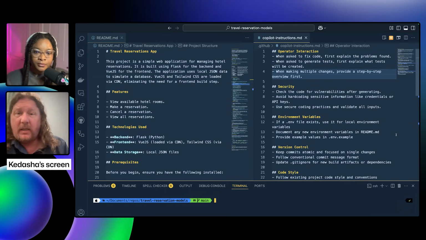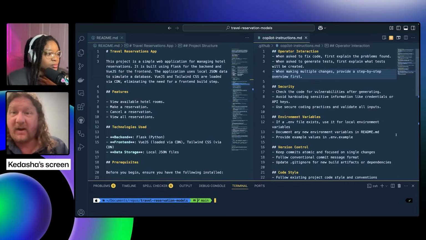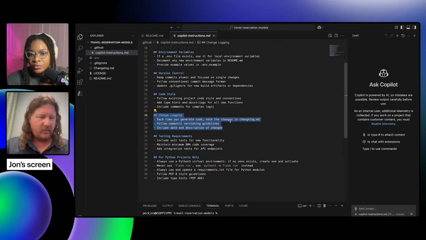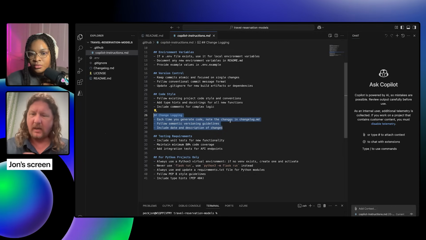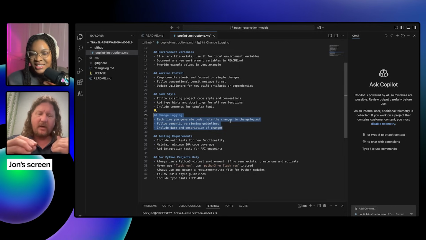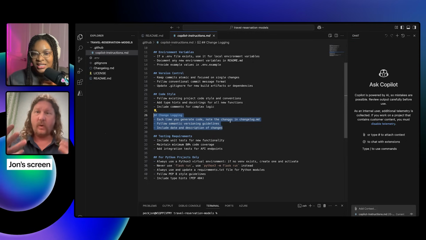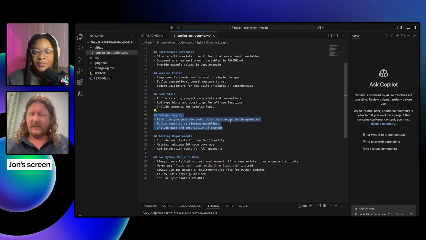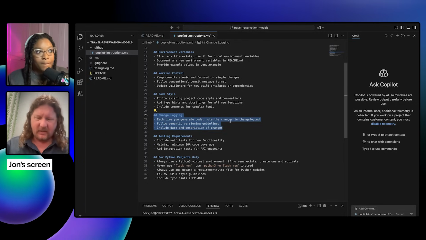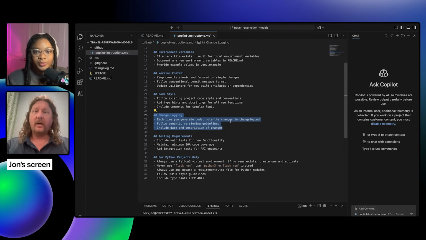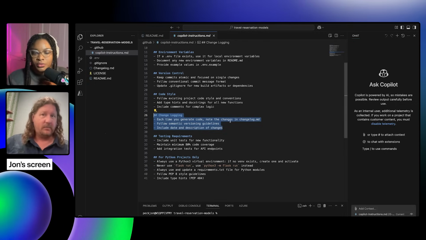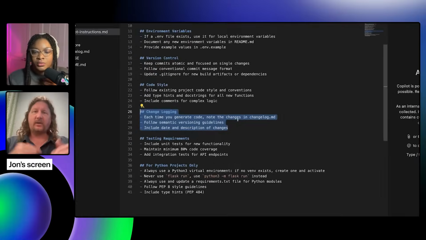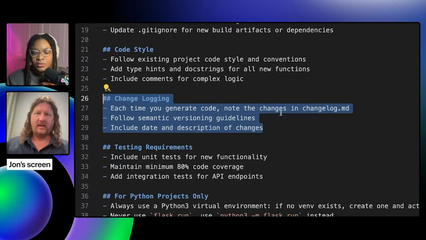For sure. So here's one that I think is kind of fun. I picked this up from someone at a conference a little while ago. As Copilot's working, I want a history of what it's doing, because eventually that chat session is going to go away. I'm going to restart VS Code, clear it out and do something else. I want an actual record, not just of the actual commits, but of the actual changes that occurred locally before I even necessarily committed anything.